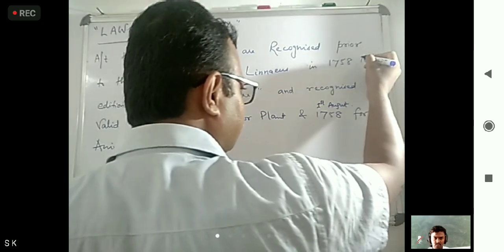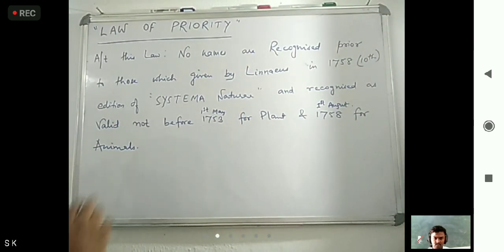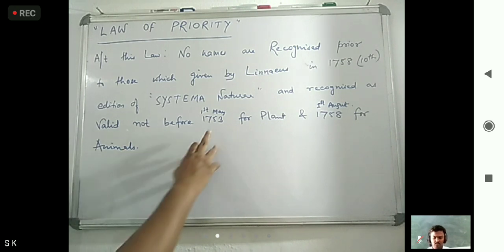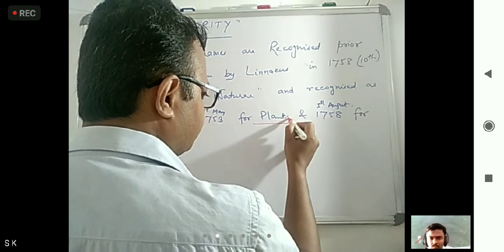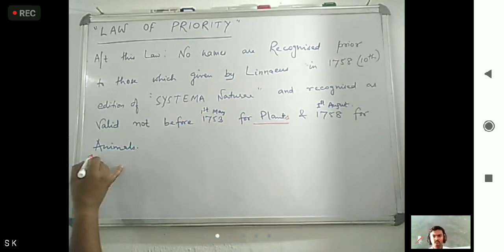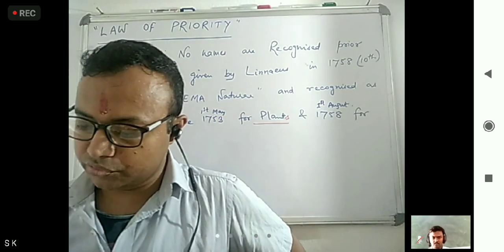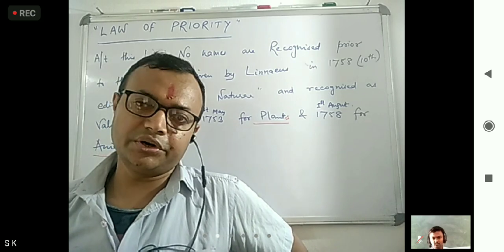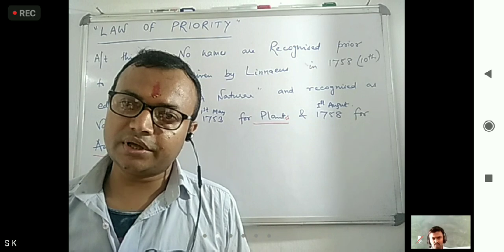And that you have to remember, the 10th edition of Systema Naturae, and recognized as valid not before 1753 for plants, and 1758 for animals. Okay, so this is known as what? Law of priority. Now, after that, we will discuss in the next class. Okay, thank you.